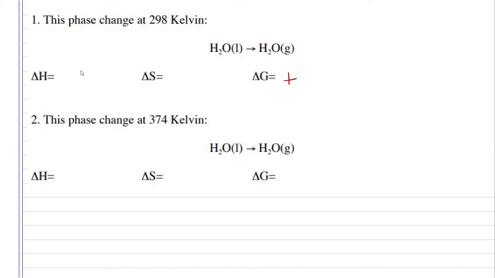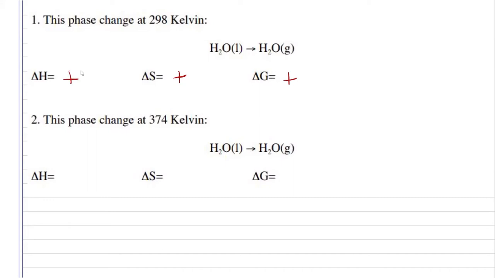The phase change from liquid to gas, you're going from low disorder to a higher disorder, so your entropy is going to increase. And because it's going to be a phase change from liquid to gas, I know that it's going to be an endothermic reaction. I'm going to need to add heat, so my enthalpy is also going to be positive.